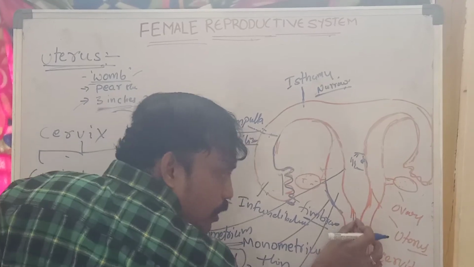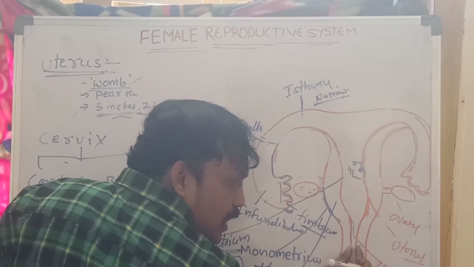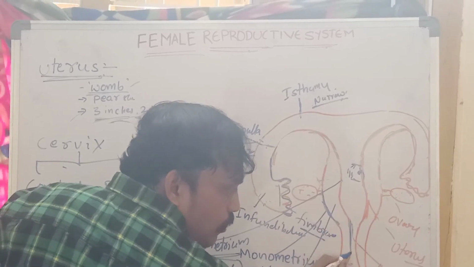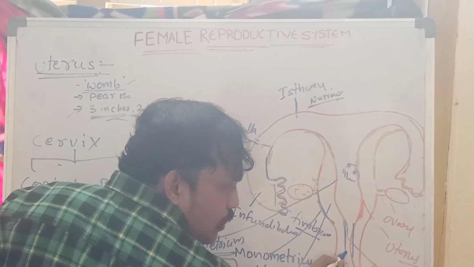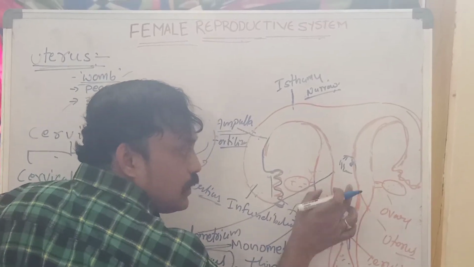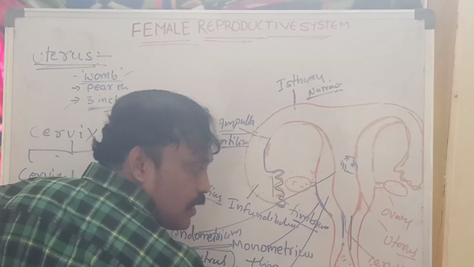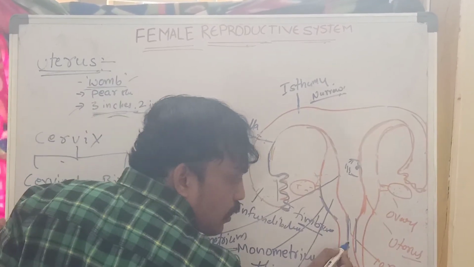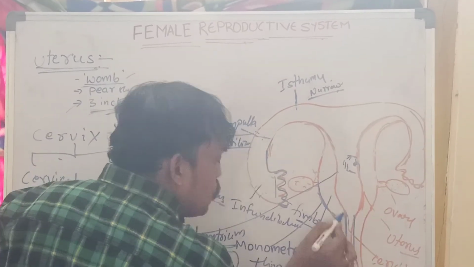This is a narrower canal, which we can call the cervical canal. The cervix connects the uterus and vagina, between these two.